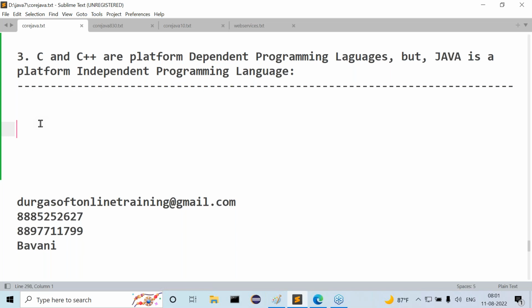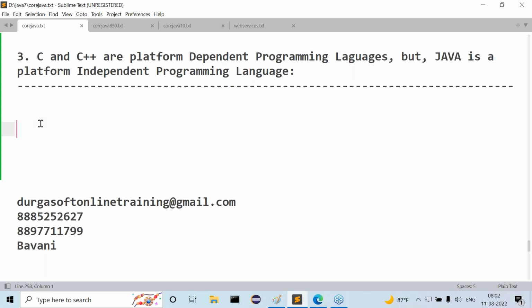Try to concentrate. Now tell me guys, what is a platform dependent programming language? If we use the same operating system for both compilation and execution, then that programming language is platform dependent. Then what is a platform independent programming language? If we use one operating system for compilation and another operating system for execution, then that programming language is platform independent.